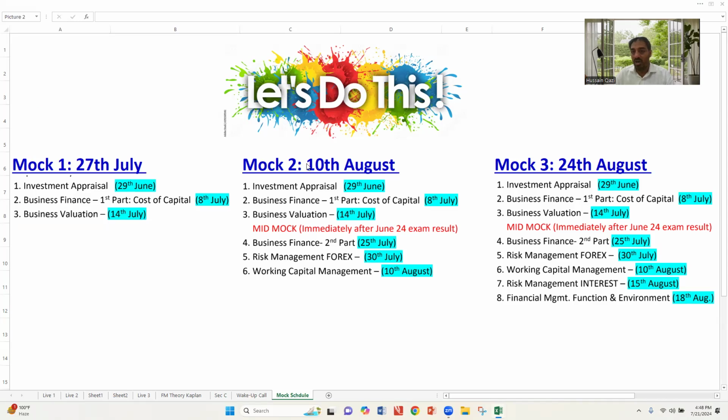Mock 2. I will conduct mock 2 by 10th of August, which includes the first 3 parts plus 4, 5, 6: business finance part 2, risk management, forex, and the complete working capital. And mock 3 will be about the whole syllabus. Once you submit the mock, you will get the feedback within the next 2 to 3 days after submission.